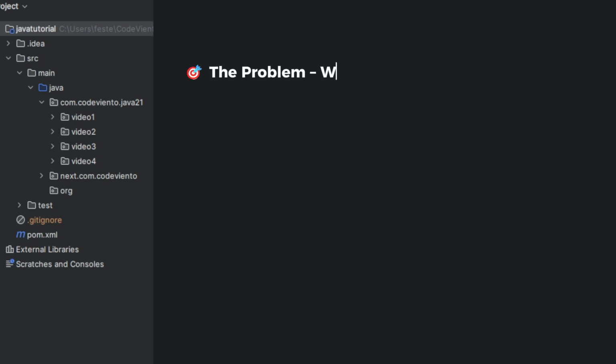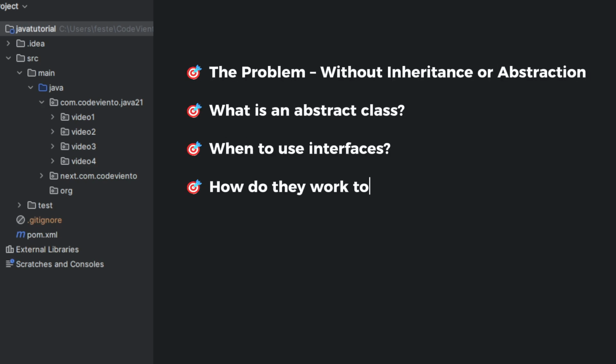In this video, we are exploring how Java lets you build structure through inheritance, define contracts with interfaces, and enforce rules with abstract classes. By the end, you'll understand when to use each and how they fit together.